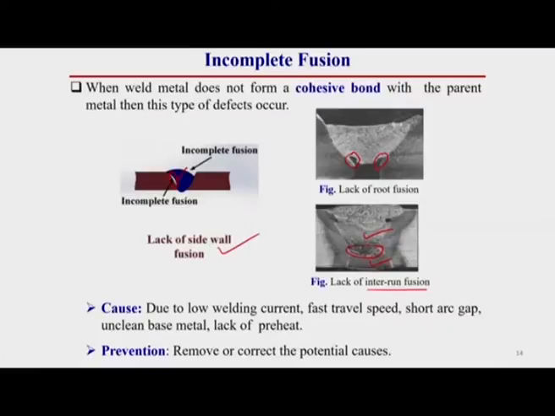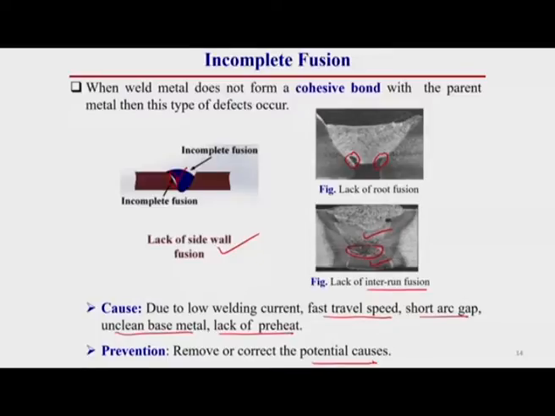So, this is incomplete fusion. The main causes are low welding current, fast travel speed, short arc length, unclean base material and lack of preheat. So, these are the main reasons for this type of weld defect. We can prevent this by removing or correcting the potential causes.